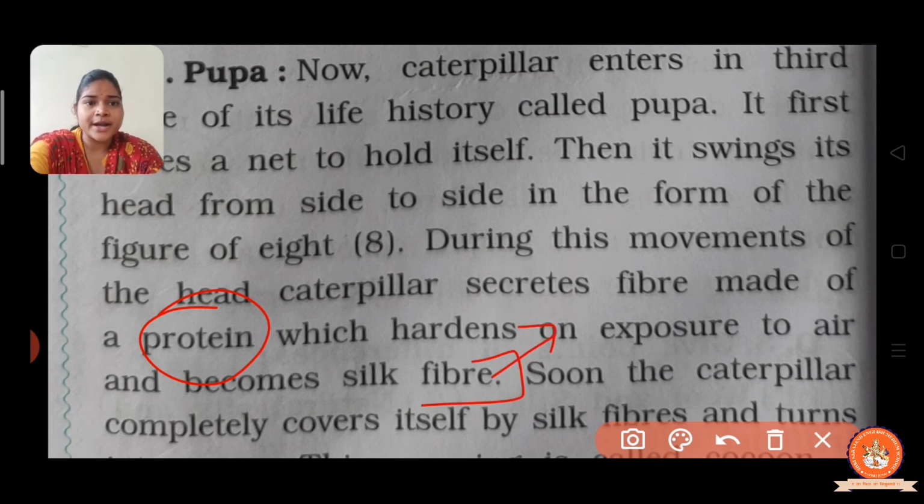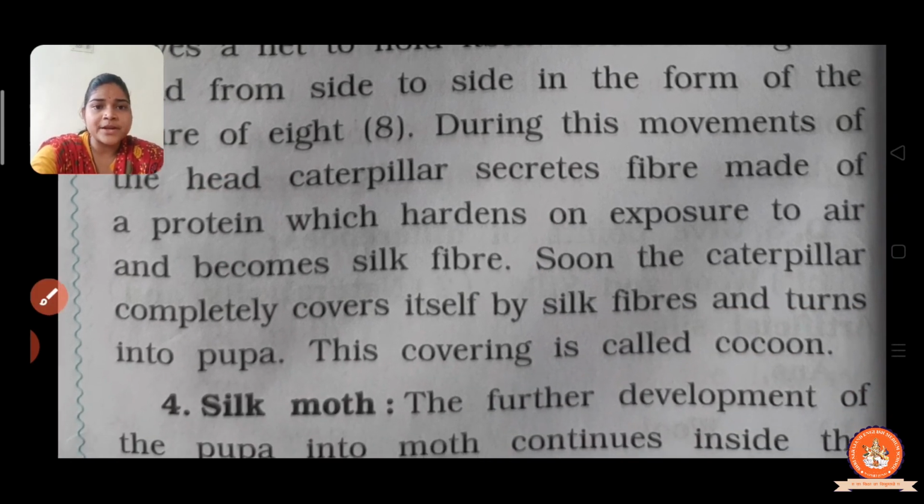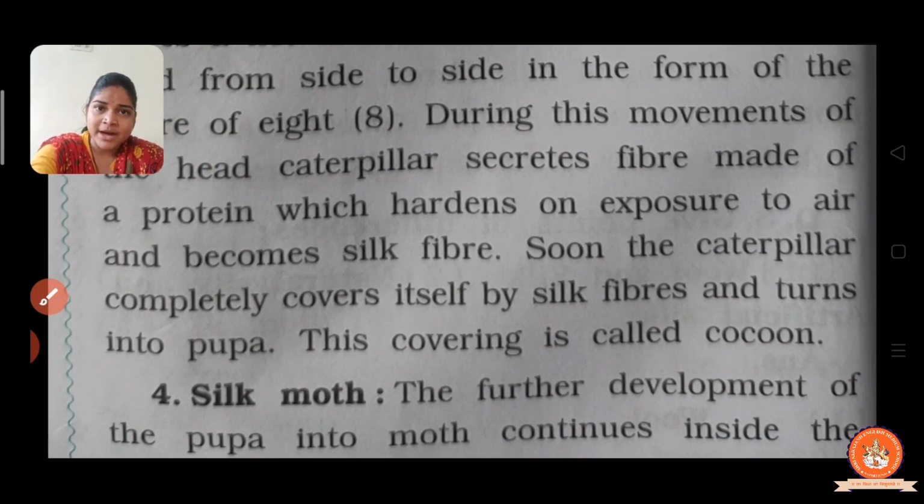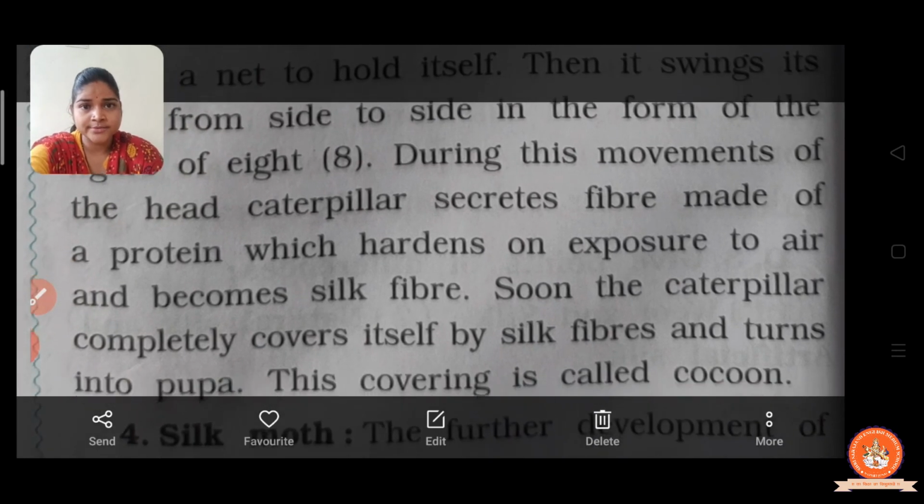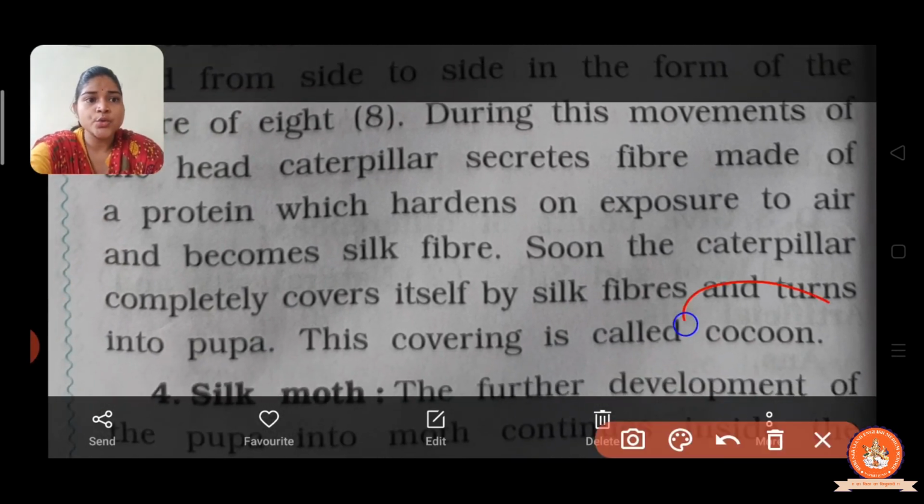Now next point, write: soon the caterpillar completely covers itself with the silk fiber and turns into pupa. So after that what happened? The caterpillar completely covers itself with the silk fiber and turns into pupa. This covering is called what? It is called cocoon.